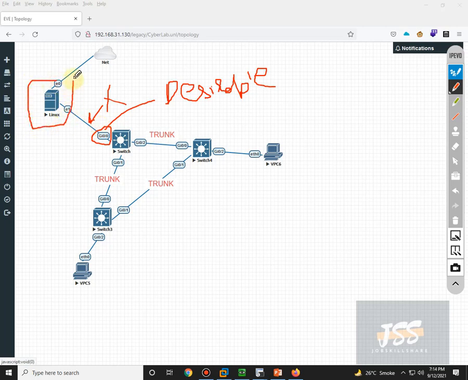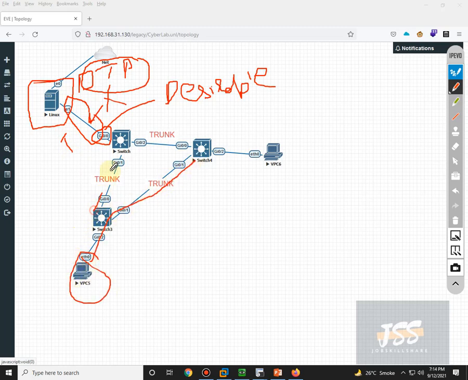If the attacker can sense that this is desirable, he can launch this attack using DTP, that is Dynamic Trunking Protocol. This is a protocol that negotiates trunking. So he or she will enable this attack, and this link will become a trunk link, and whatever information passes on this link will go through this as well. So he can sniff all the information.